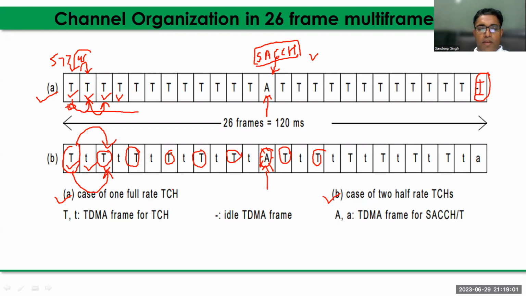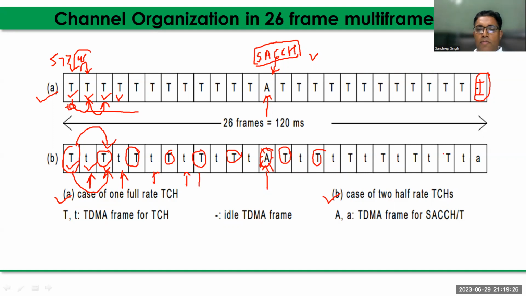Now the second user comes, same time slot but different frame. First frame user 1 gets it, second frame same time slot but the frame is different. In the second frame user 2 gets it, fourth frame again user 2 gets it, sixth frame, eighth frame.